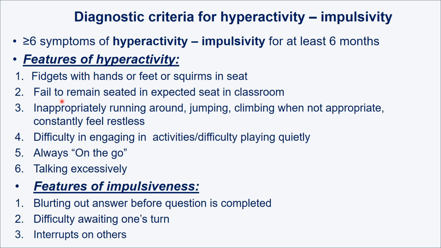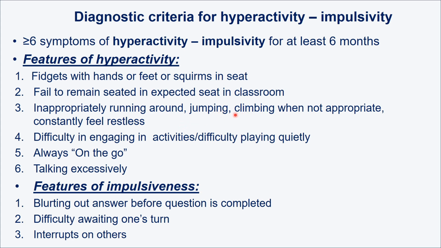Number 2, fails to remain seated in the expected seat in the classroom. When the child is sitting, the child suddenly gets up frequently because the child can't sit still in the expected seat. And then number 3, inappropriately running around, jumping, climbing. You see these children climbing and jumping everywhere, even when it is not appropriate.